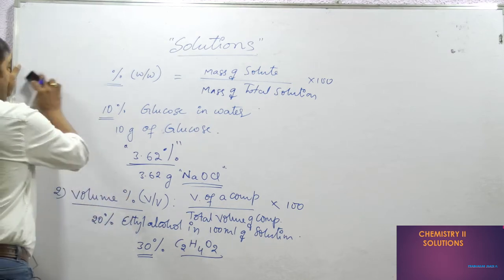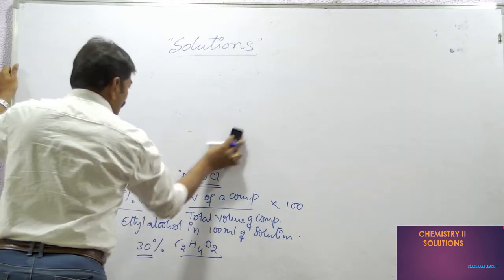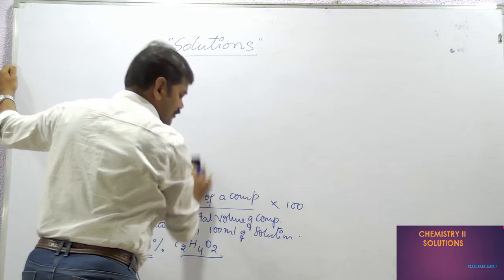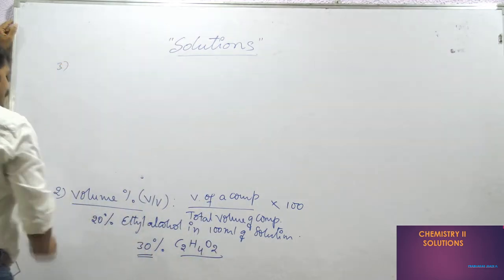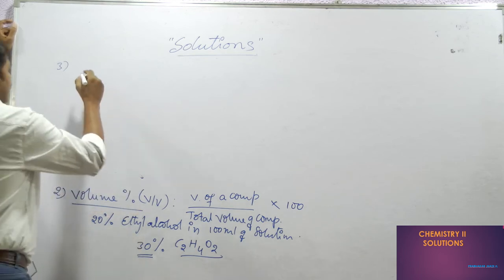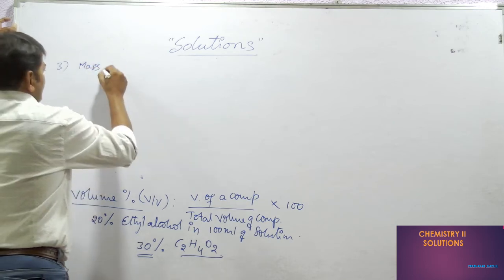After the mass percentage and volume percentage, let us discuss mass to volume. Third one under concentration terms is mass to volume. These are very simple basics.